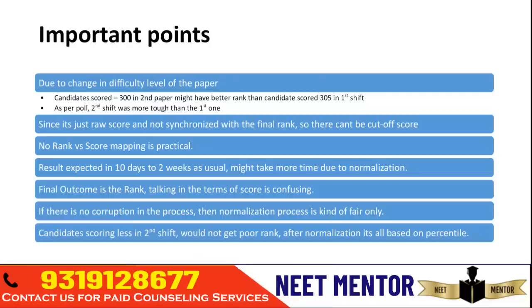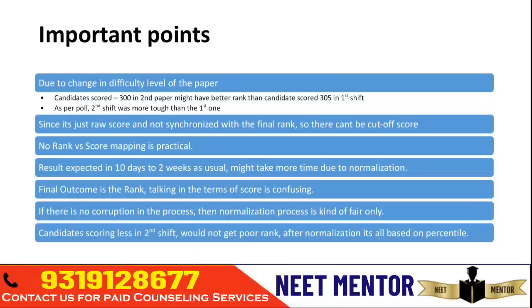So they will ask, okay, which shift are you talking about, 450 but which shift? It's very difficult to talk about, it's very confusing. But why am I giving you the rank versus marks mapping and expected cutoff marks now? It is a very gutsy thing, because many negative comments will come, but I am bound to do that, because right now you don't have the score or the rank, so you will be able to get any kind of prediction or idea based on the score only.